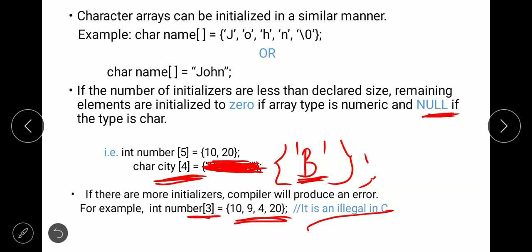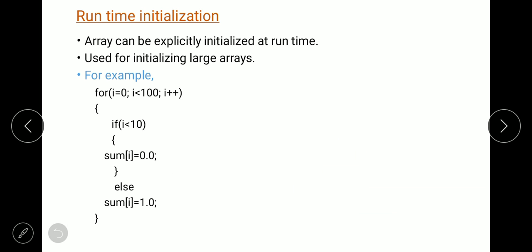If there are more initializers, then the compiler will produce an error. If there are fewer initializers, then there is no problem. Only those remaining elements will be initialized with 0 or null. But if there are more initializers, it is going to give an error. Is that clear? Yeah. So then the next topic is how initialization can be done at runtime.